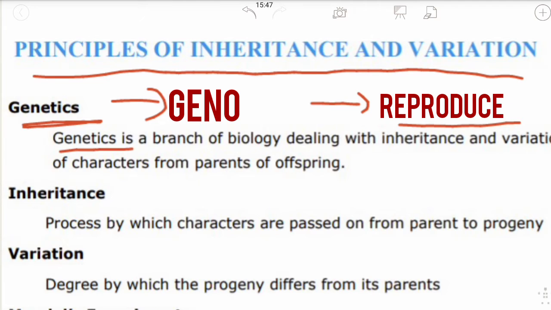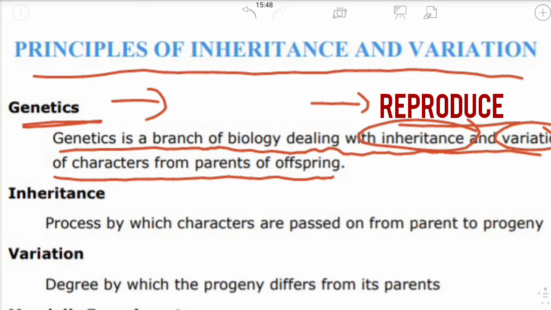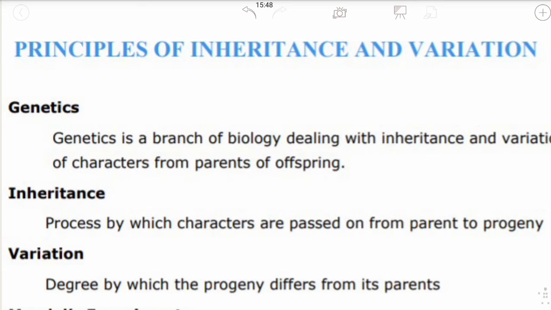Genetics is a branch of biology dealing with inheritance and variation of characters from parents to offspring. Here, inheritance and variation are the two important words. If you understand these two words, you will understand what genetics is. Genetics is a department of biology where you will learn about inheritance and also about variation from the parents to offspring.